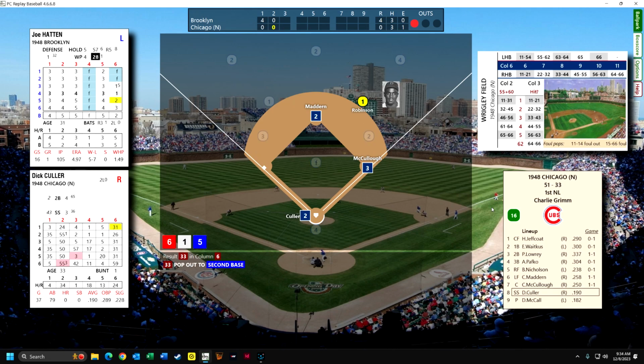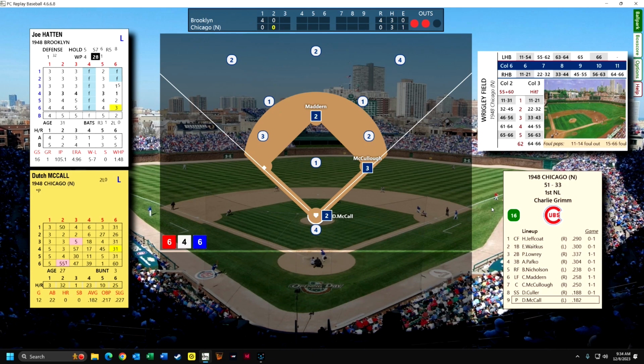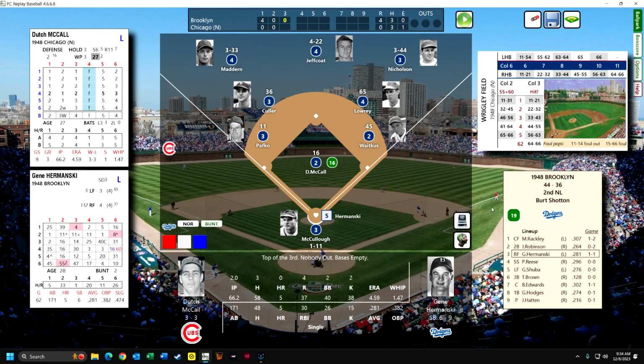And he is going to pop out to the second baseman. We'll see if Joe Hatton, he's lowered his ERA below 5, and now Dutch McCall is up, and Dutch pops out a short fly to center field. So it's a center fielder who takes the play.